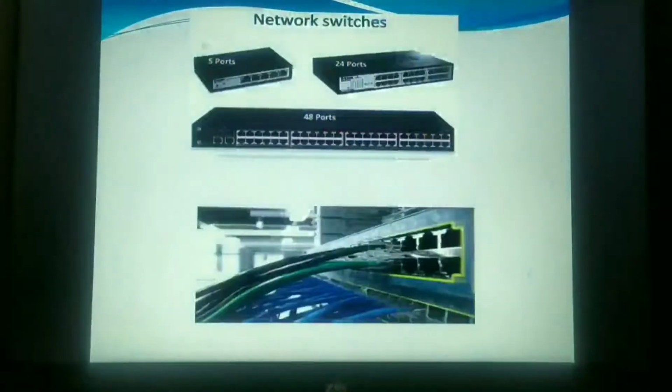Usually a basic switch comes with 5 ports. The minimum capacity of a switch is at least 5 ports, that means you can connect 5 different computer systems. If I want to extend my network, I can connect from one switch to another switch. Here this other switch has 24 ports. That means 24 plus 4, since one cable will be connecting to this, that is 28. Now this is a switch of 48.